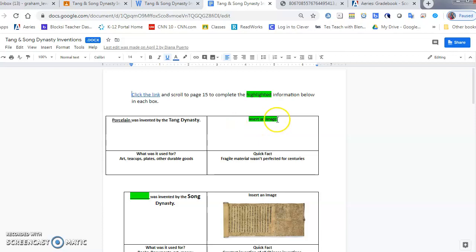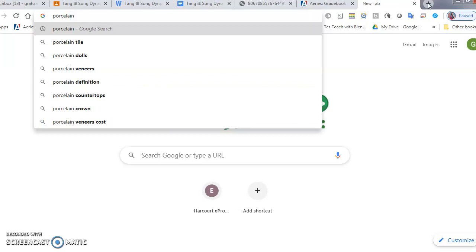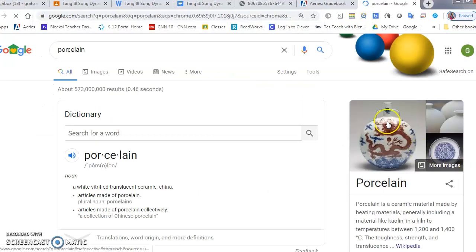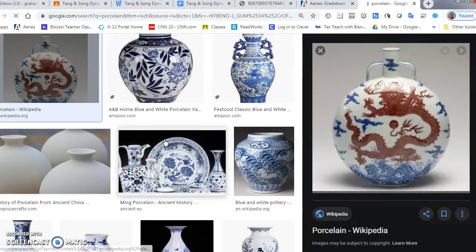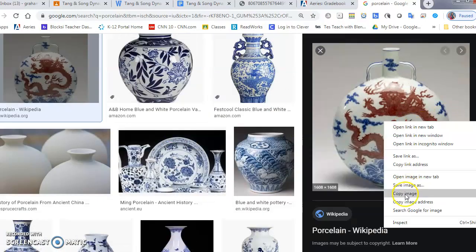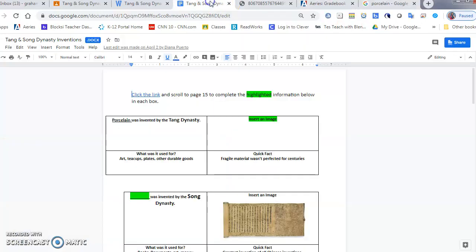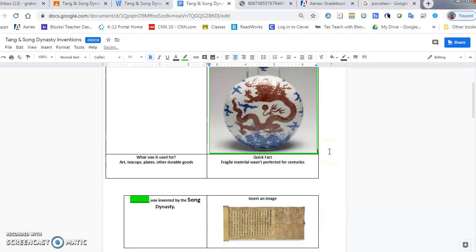I need to insert an image of porcelain. Easy. We do this all the time. You should be very, very familiar and accustomed to doing so from our warm-up activity. Okay. All right, that one's done.